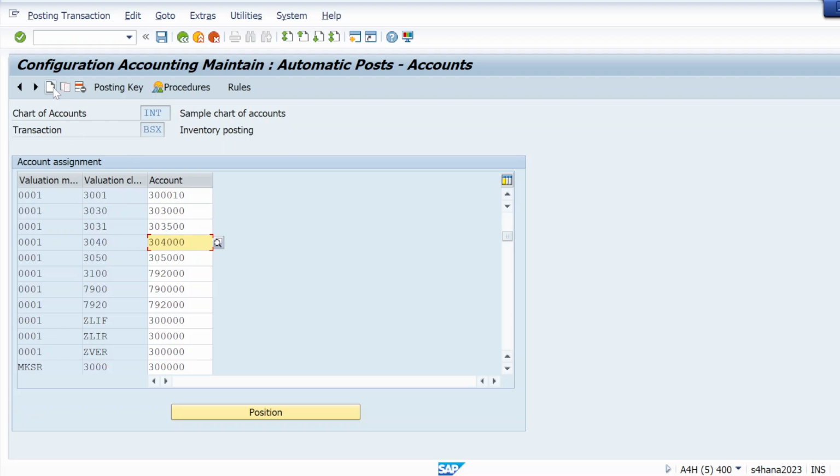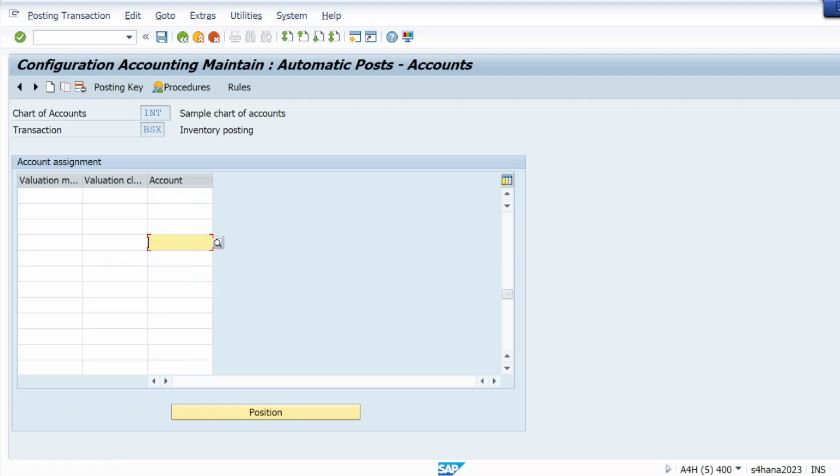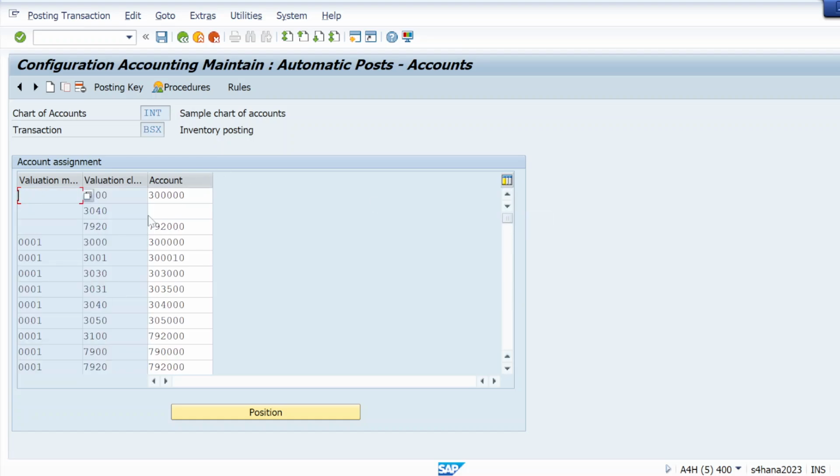So just go to new entries from here and give your valuation class. This field is for valuation class. Just give your valuation class 3040. This field is for the GL account. Whatever GL account is assigned for 3040, I will just simply give here, hit enter, and valuation modifier. It's saying it already exists. So let me check. Okay, I have already mentioned it.